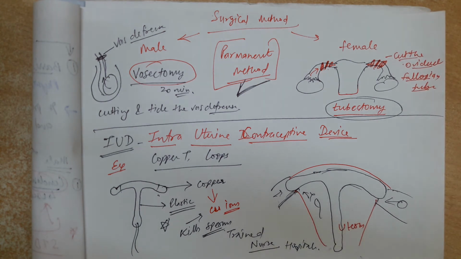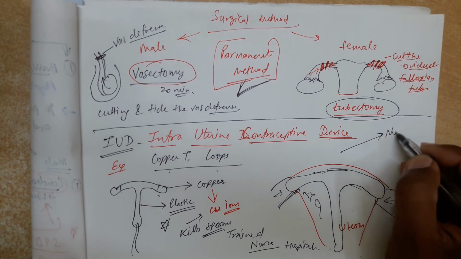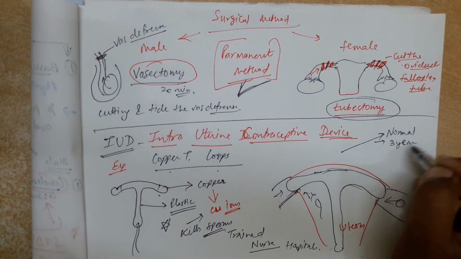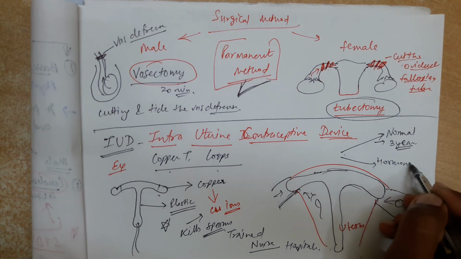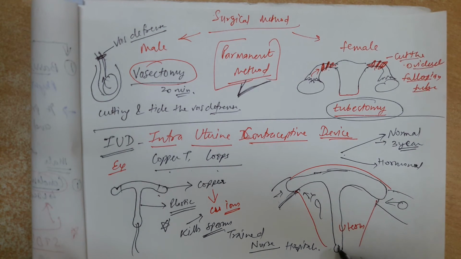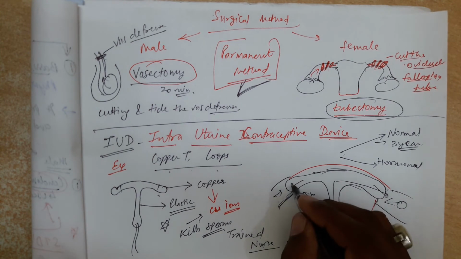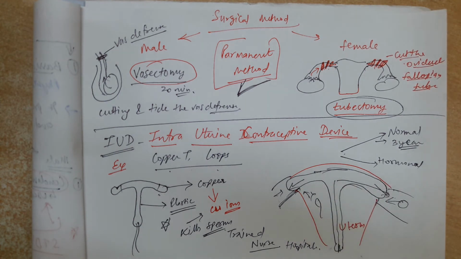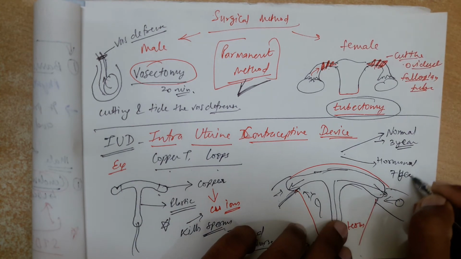Two types of these copper ion loops are available. One is called normal, which can be applied for 3 years only. After 3 years it should be removed. One is called hormonal, that is different. Here the hormone is filled by injection, and this hormone is released by a hollow tube into this area continuously, and it can prevent the ovulation or maturation of ovum for 5 to 7 years. Hormonal can prevent for 7 years.